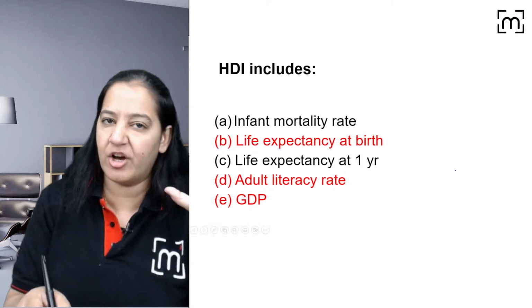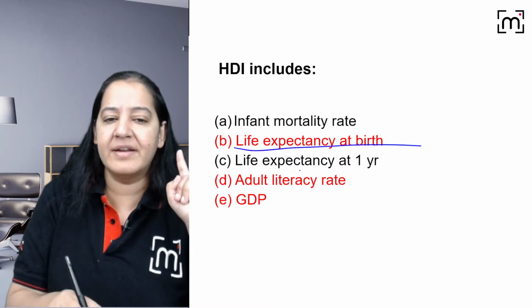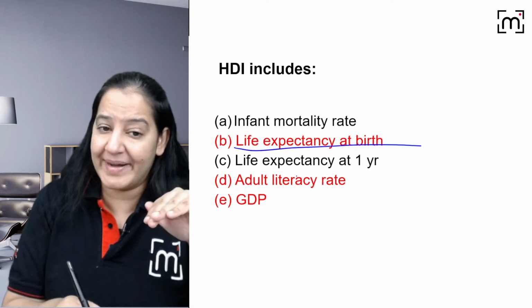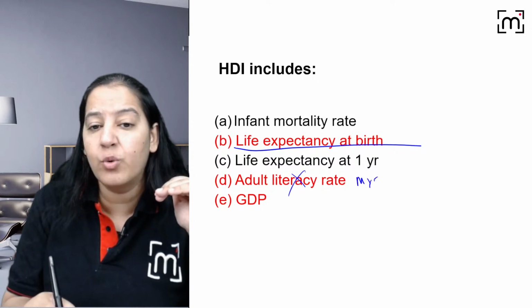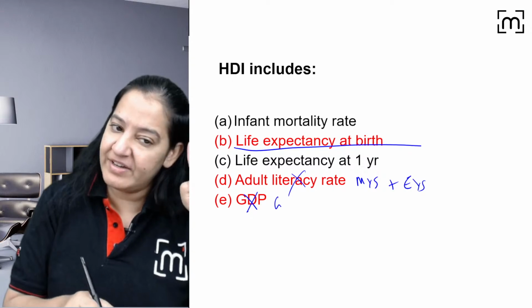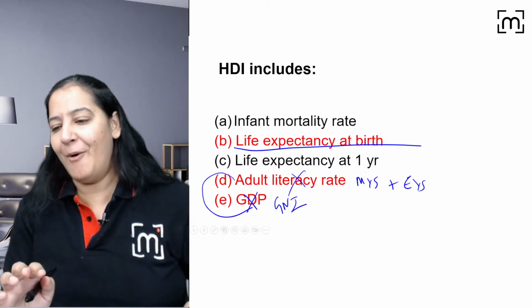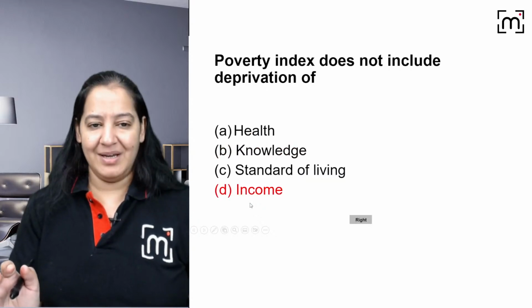If it is a PGI question, go with 3. But if it is NEET PG, go only with B. Adult literacy rate, we don't take it nowadays. Nowadays, we take mean years of schooling and expected years of schooling. It is the old one. And we don't take GDP exactly, we take GNI. So broadly these are also true. You got my point? Yes. So okay, let me go.